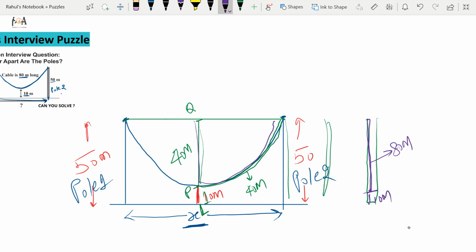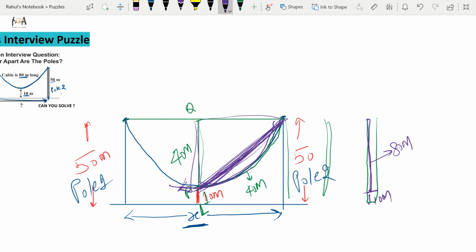Suppose I am stretching the string, then this string will become lesser than 40. And if it becomes lesser than 40, then how can a diagonal be lesser than 40? Because if you see here, it is a right angle triangle. And if you stretch this cable this side, then after stretching, it would become lesser than 40, because it is 40 now. And if it becomes lesser than 40, then Pythagoras theorem will fail.